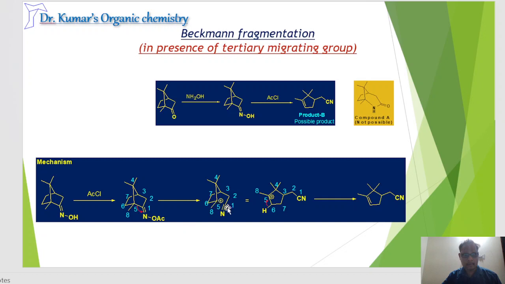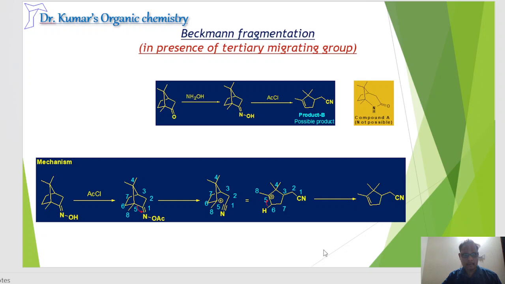In the next picture you can see it fragments, and the carbon 5 now becomes a tertiary butyl carbocation, which is stable. Both of these structures are the same; it is just easier for understanding. Then it undergoes elimination, and we get the corresponding product B.